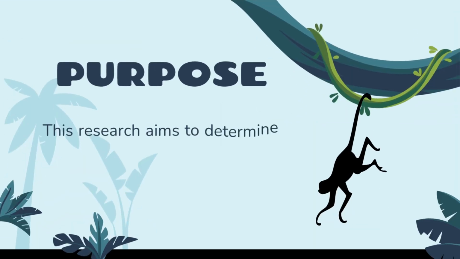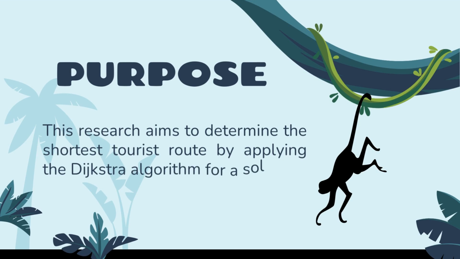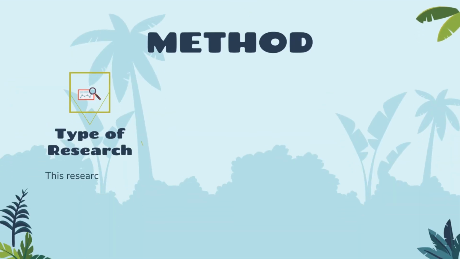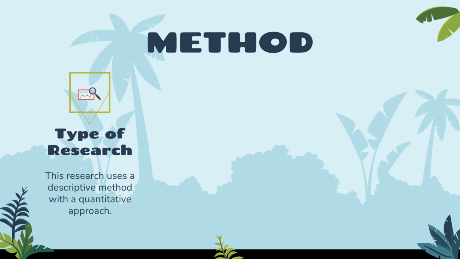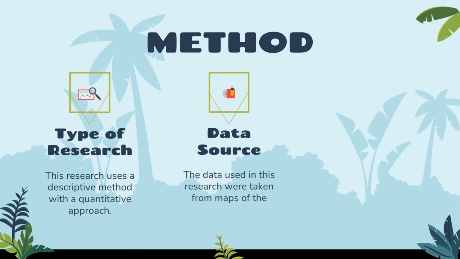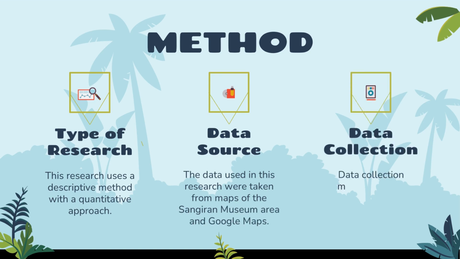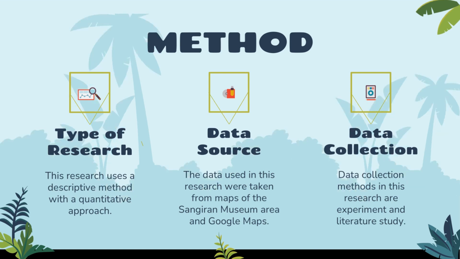Purpose. This research aims to determine the shortest tourist route by applying the Dijkstra algorithm for a solution. Method. This research uses a descriptive method with a quantitative approach. The data used in this research were taken from maps of the Sangiran Museum area and Google Maps. Data collection methods in this research are experiment and literature study.